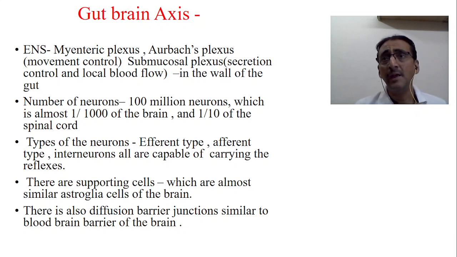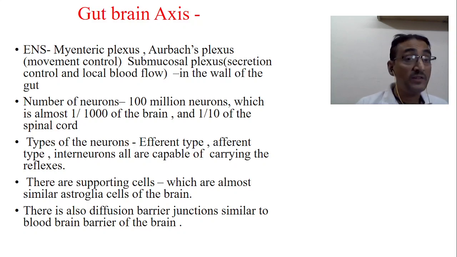If you see the total number of neurons present in this gut brain, that is, in all these plexuses, there are about 100 million neurons, which is almost one thousandth of the brain's neurons and one tenth of the spinal cord's. That means that much of the neuronal population is present in the gut area. Therefore, it is called the gut brain.